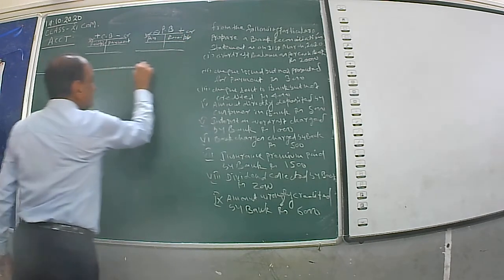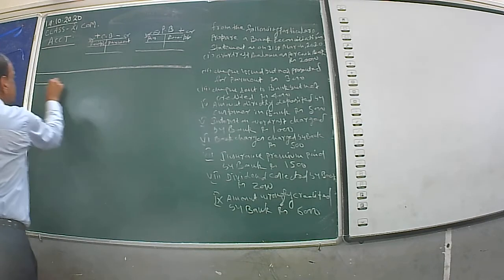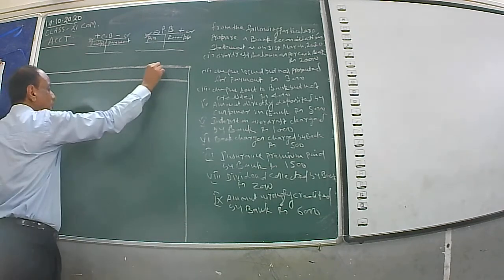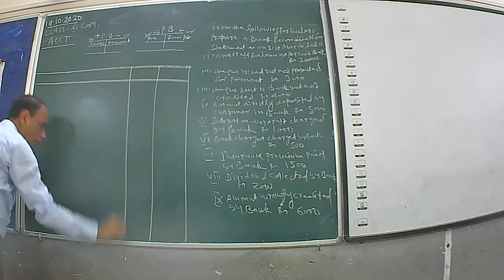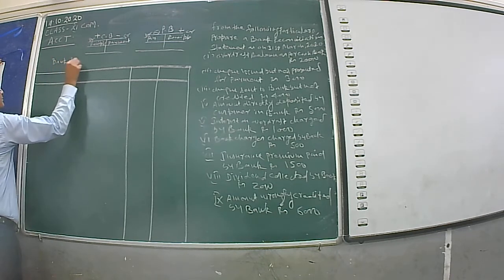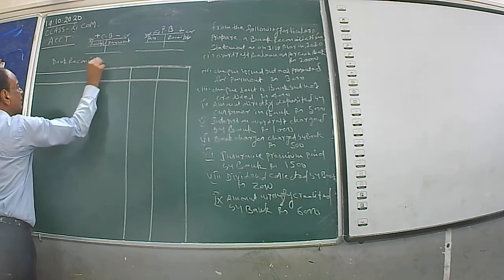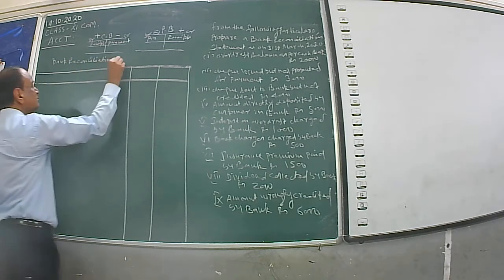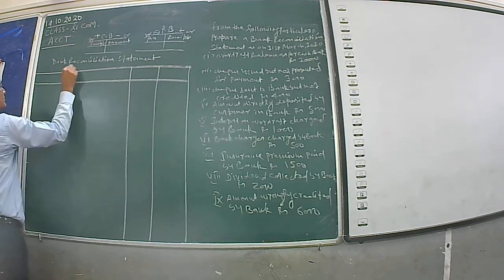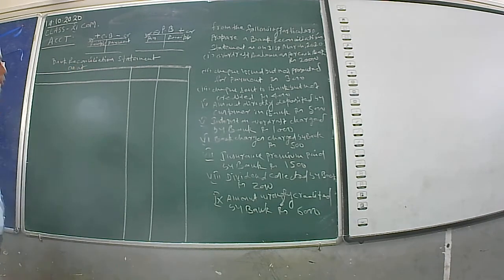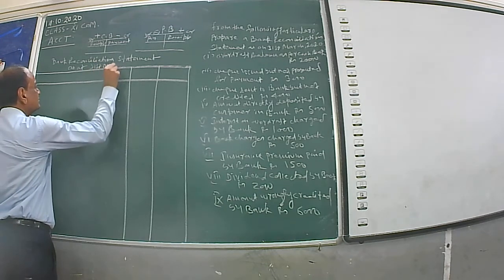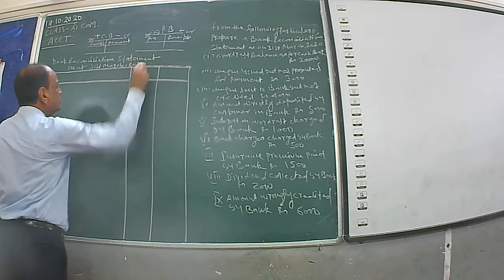Then you see the BRS format of bank reconciliation statement as at 31st March 2020.